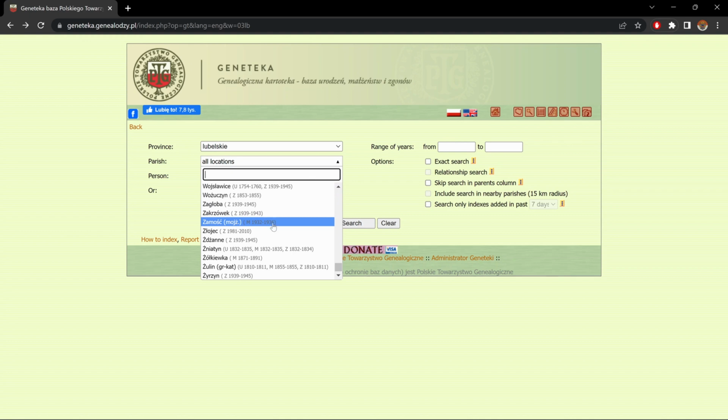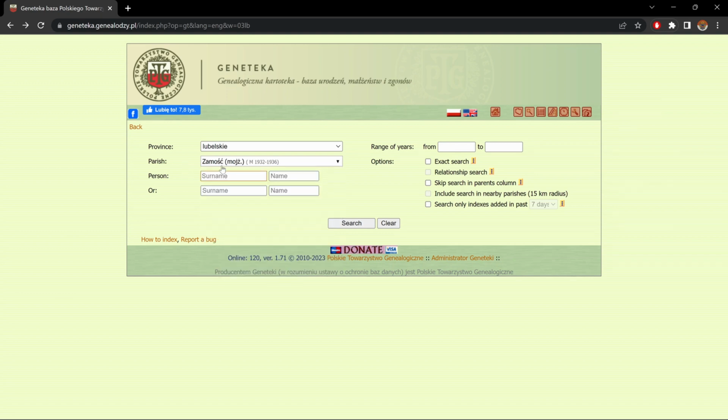Now, to show you how this site works, let me go to Zamość, Jewish records, marriages 1932 to 36, as a parish, and the part where you're supposed to put the person's name that you're looking for, I'll leave that blank, as well as the year range. We'll go over those parts in a minute.